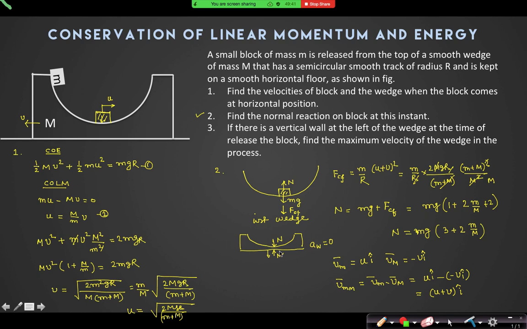The other forces are also vertical, and the wedge cannot move in the vertical direction, so the vertical forces are balanced always, and there is no horizontal force. So what will be the acceleration of the wedge? 0. Is this one clear?